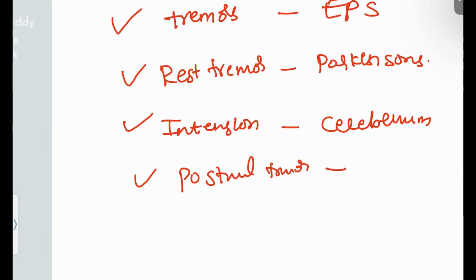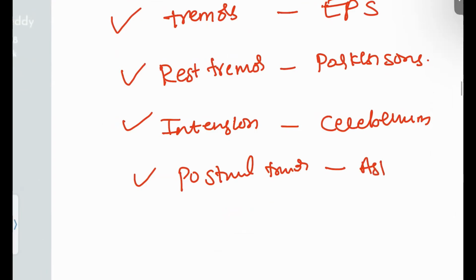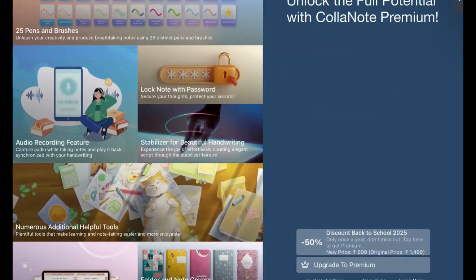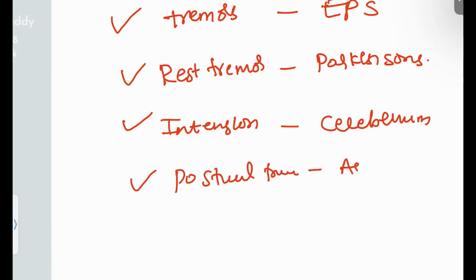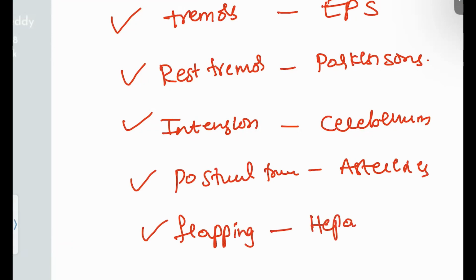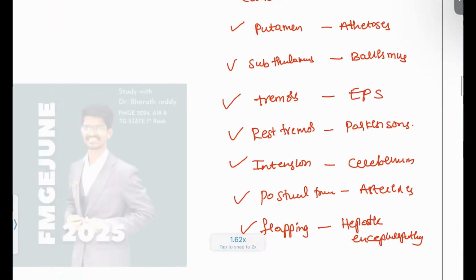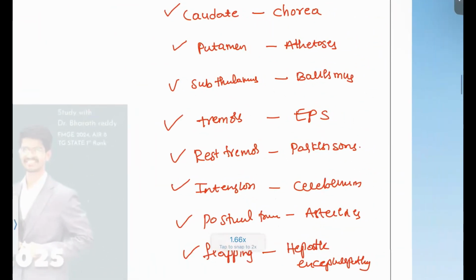This postural tremor is seen in hyperthyroidism. And the flapping tremor is seen in hepatic encephalopathy. Okay, all these are very, very important for movement disorders and their locations.